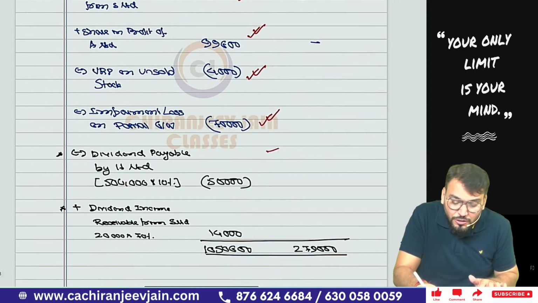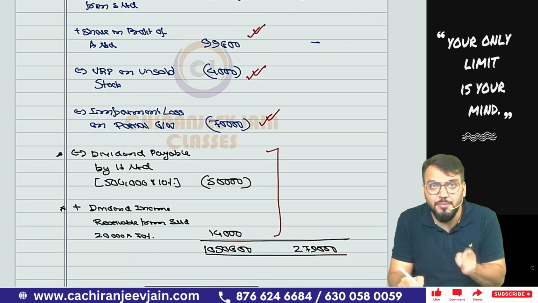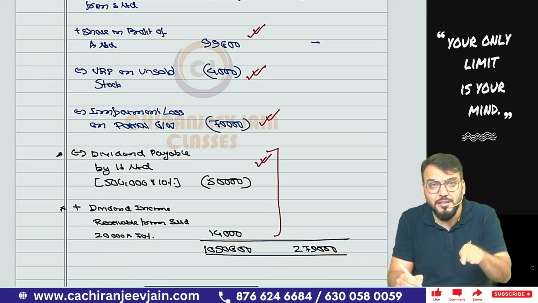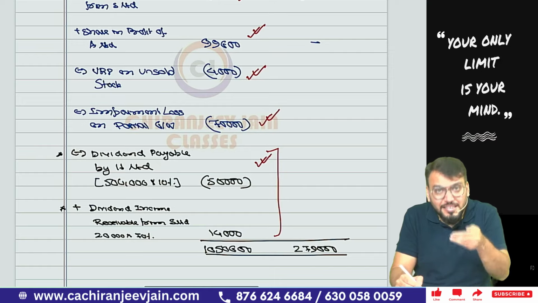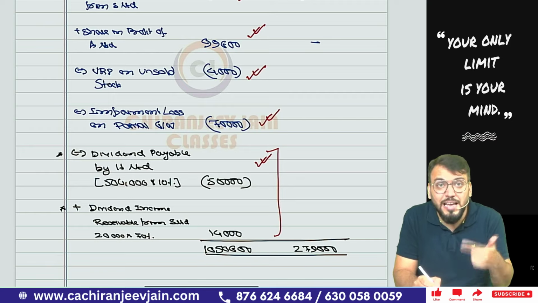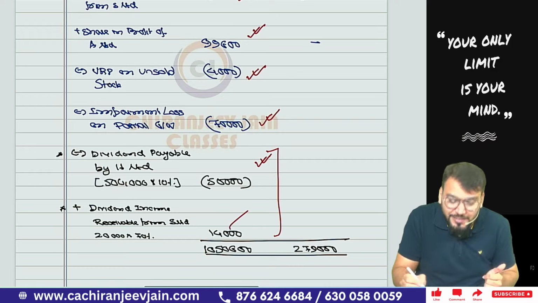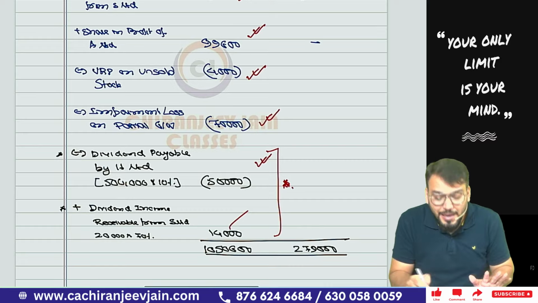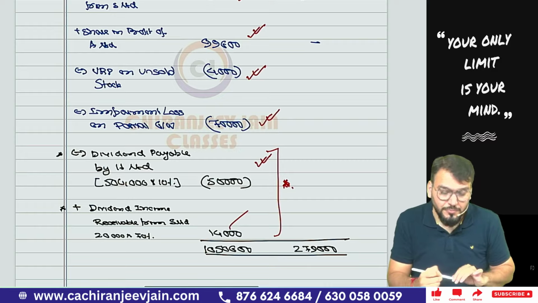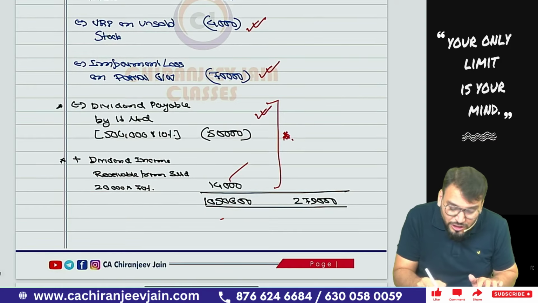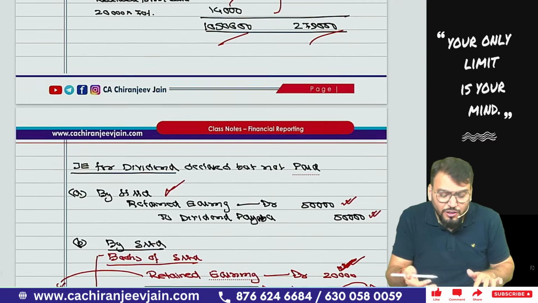Only the dividend adjustment is new. One was the dividend declared by the parent company, 50,000, which is reduced from retained earnings. The dividend receivable by H Limited from S Limited, that 14,000, will now be added. That dividend income receivable from S Limited has been added because that journal entry was not done in the balance sheet of H Limited, so it needs to be added. These 2 points you need to understand. If you have understood these 2 points, it works. Have you understood this particular point? I hope you have understood. So this becomes the working note amount, and now you can prepare the CBS.